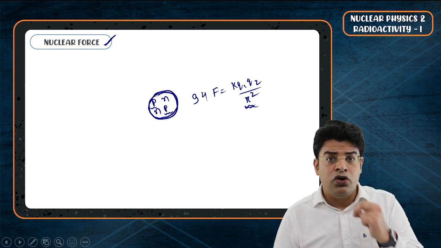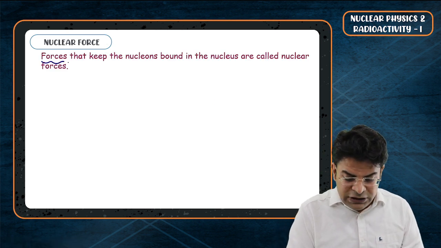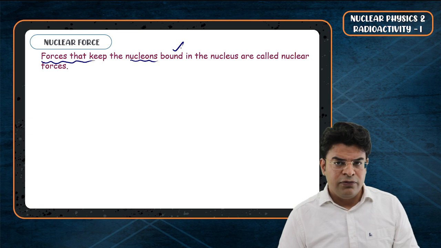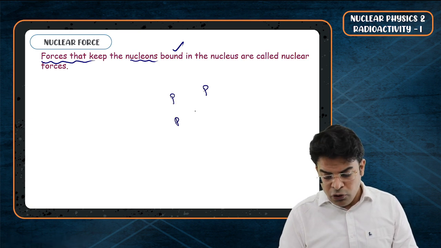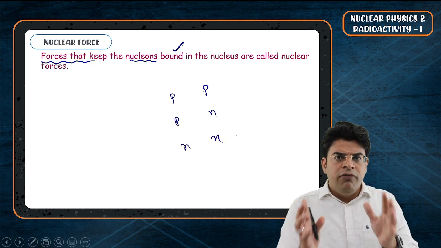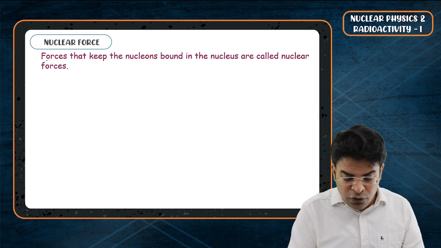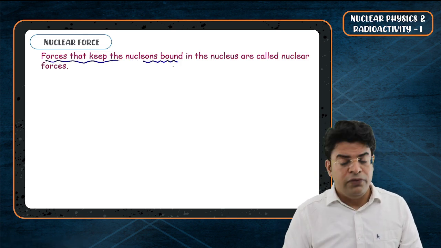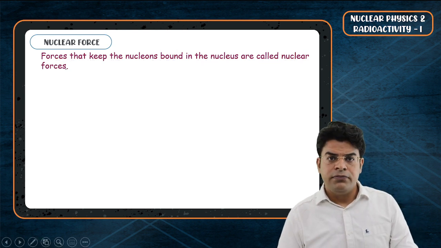It is way more dominant, 100 times dominant over the electrostatic force of repulsion. So, forces that keep the nucleons bounded. When I say nucleons, it means proton-proton bounded, proton-neutron bounded, and neutron-neutron bounded. Nucleons means both proton as well as neutron. So, forces that keep the nucleons bound in a nucleus are called nuclear forces.